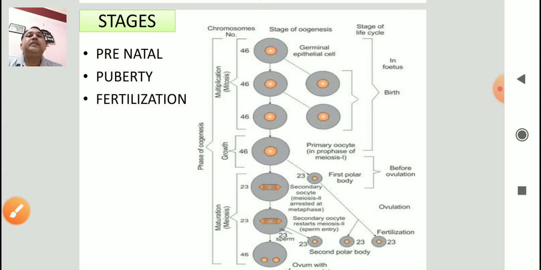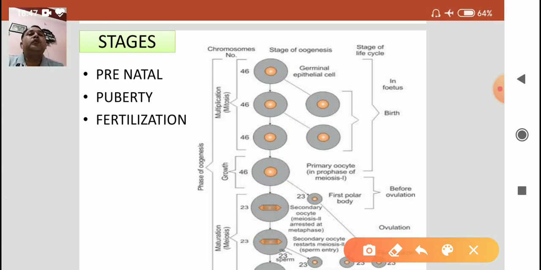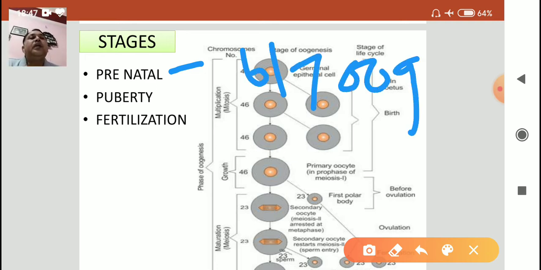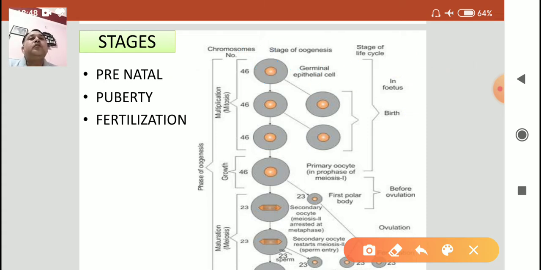And there are three stages of oogenesis. The prenatal stage means the fetal stage. The fetal stage is when there is formation of 6 to 7 million oogonia. Oogonia are those cells which later form oocytes. So first of all, oogonia are formed.